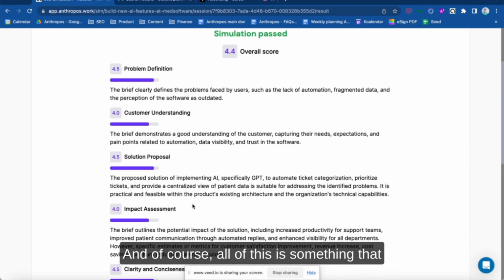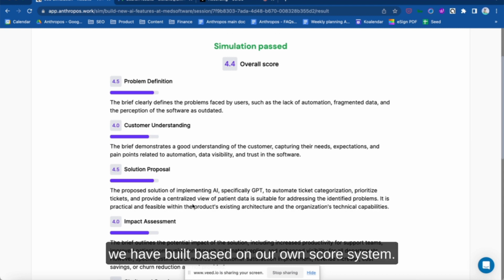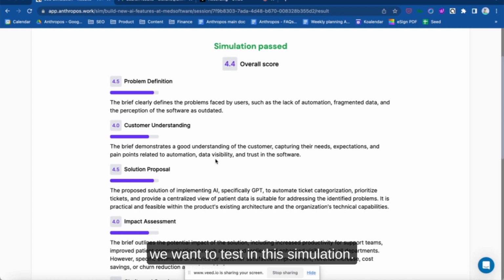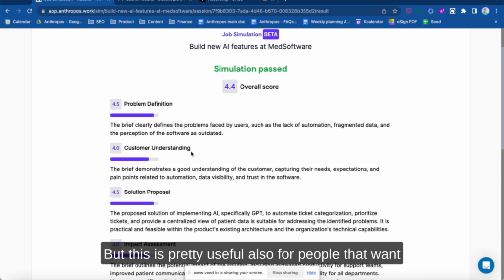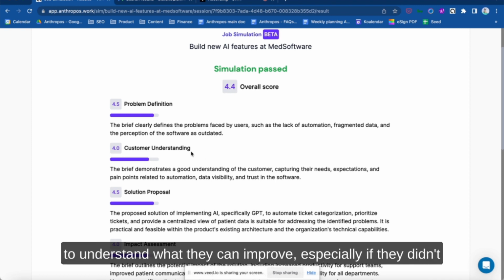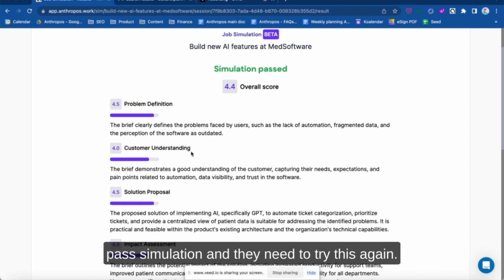And of course, all of this is something that we've built based on our own score system. Of course, we could build this across a variety of skills or across a variety of things that we want to test in this simulation. But this is pretty useful also for people that want to understand what they can improve, especially if they didn't pass the simulation and they need to try this again.